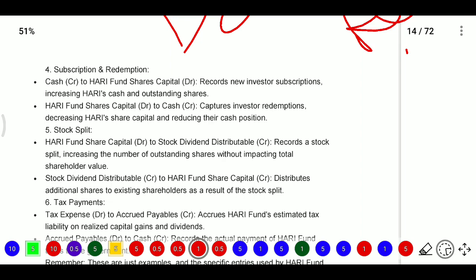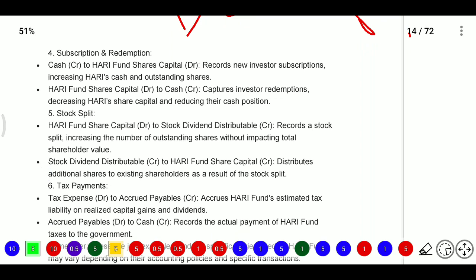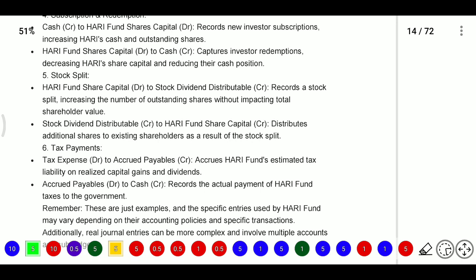Then there are different stock splits. If a stock split happens, you need to debit the fund share capital account and record stock dividend distributions. A stock split increases the number of outstanding shares without impacting the total shareholder value. So we need to debit share capital and record the stock dividend distribution when a stock split happens. Whereas the stock distribution will be credited to Hari fund share capital, distributing additional shares to your existing shareholders as a result of the stock split.